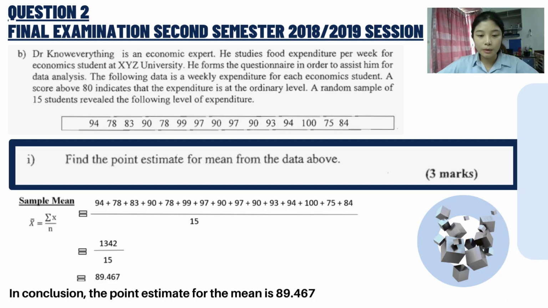2B1. Find the point estimate for the mean from the data above. The sample mean formula is the sum of all sample values divided by the total number of samples. So we need to add all the numbers above and divide by 15. So we get 1342 divided by 15, which is 89.467. In conclusion, the point estimate for the mean is 89.467.